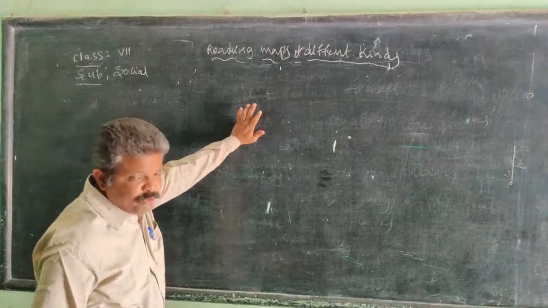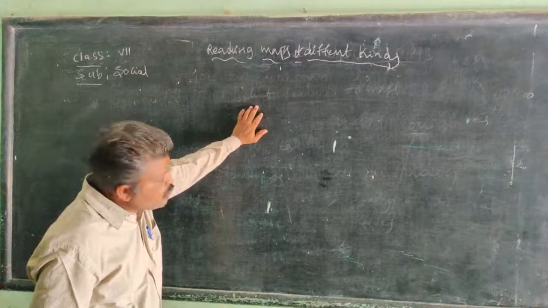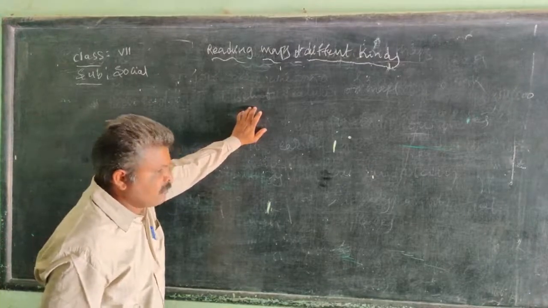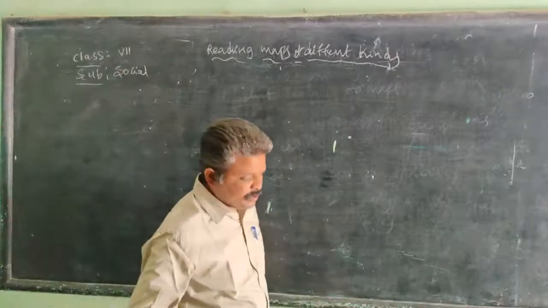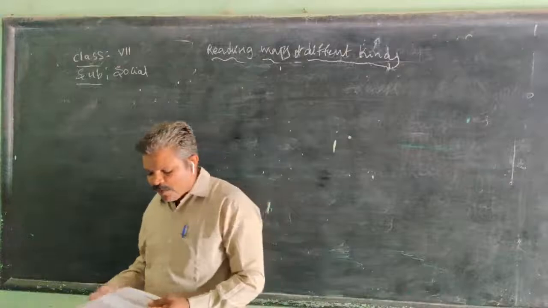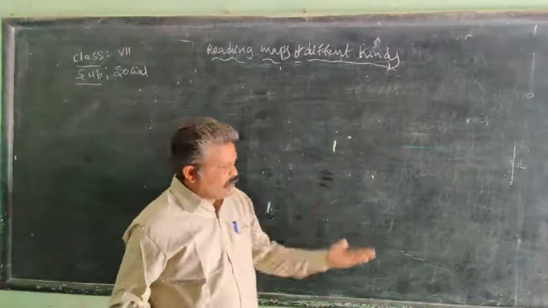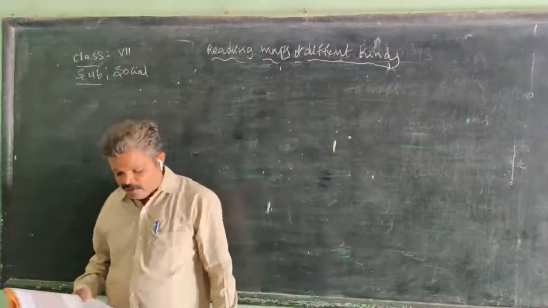So these are different kinds of maps. The maps give information about that particular place. For example, on the Western Ghats side, they give information. We find evergreen forest, different types of trees, and wild animals in those areas. And also high rainfall. We find this in the Western Ghats in India.